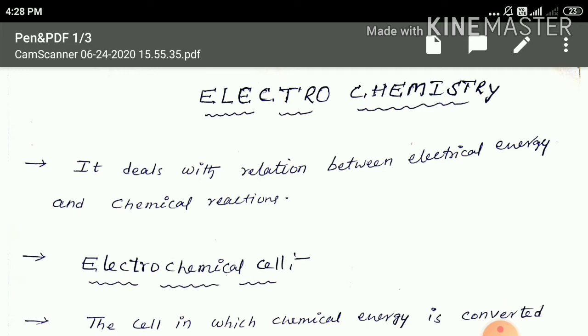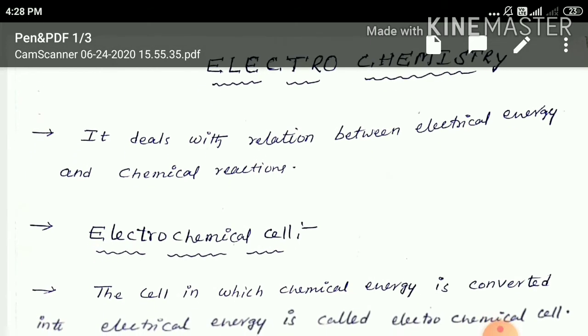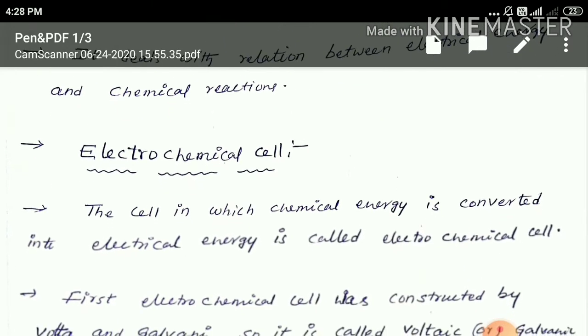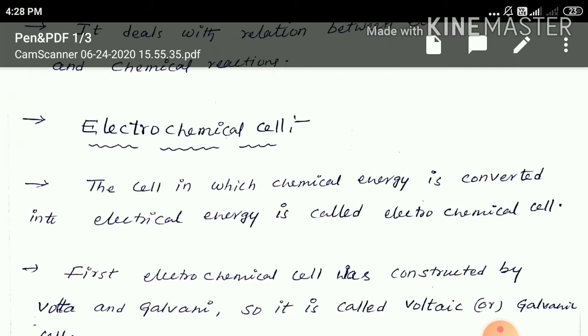In that, electrochemical cells is one of the important topics. So now I'm going to discuss the electrochemical cell. What is the meaning of electrochemical cell? The cell in which chemical energy is converted into electrical energy is called an electrochemical cell.